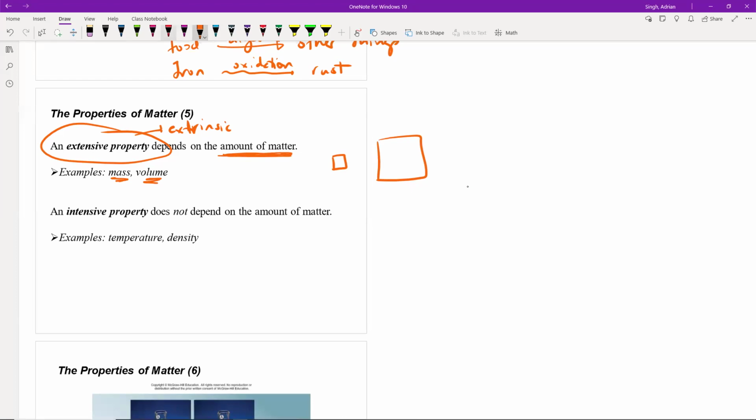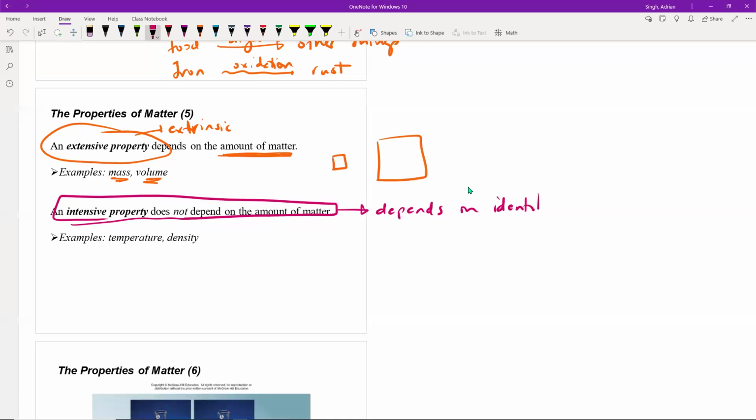That's in contrast to an intensive property, which does not depend on the amount of matter that you have. All it depends on is just what that substance is, just the identity of the substance. If it's the same substance, it doesn't matter the amount, this property is going to be the same. For example, look at the density of gold. Whether you have an ounce of gold or a ton of gold, the density is going to be the same.